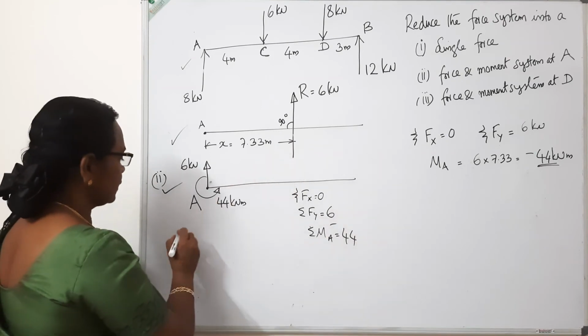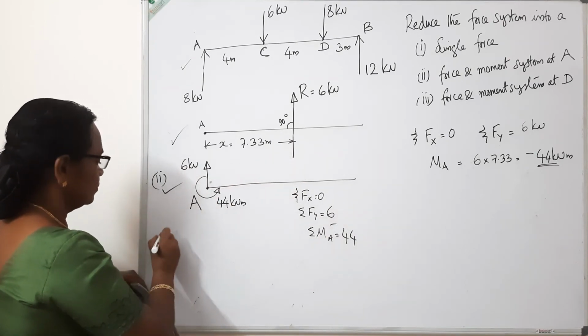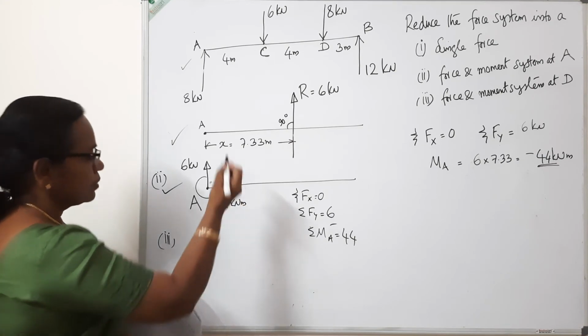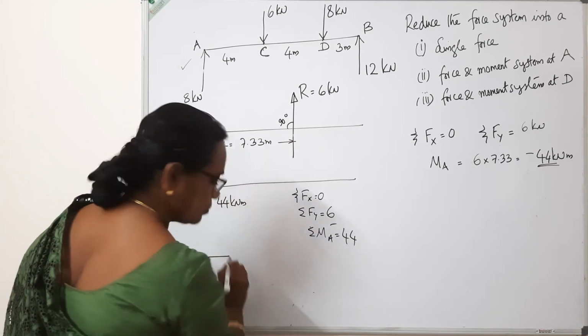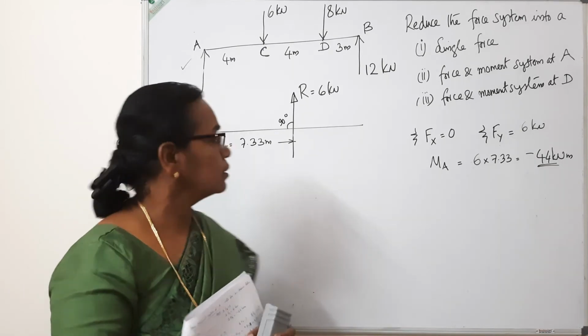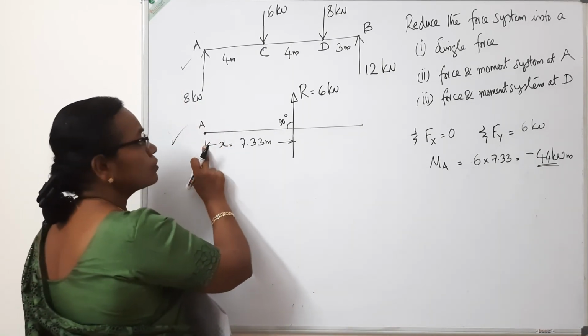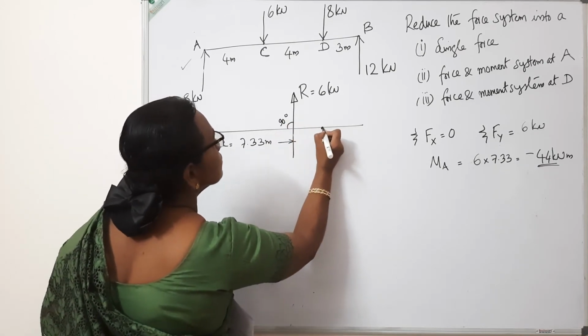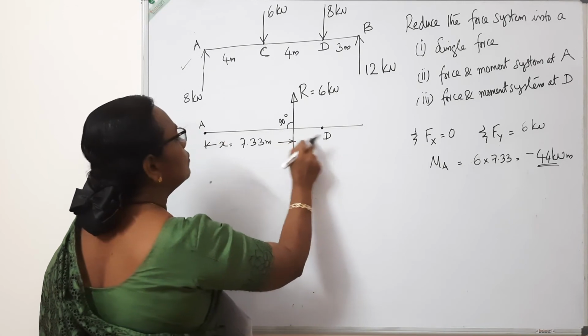Then for the third part of the question, you have to reduce it to a force and moment at D. The first part of the question replaced it with a single force. What about the distance of B from here?